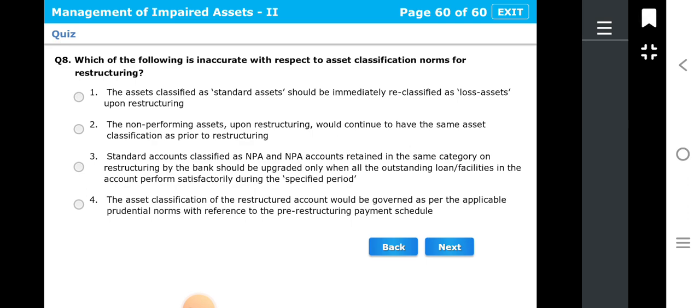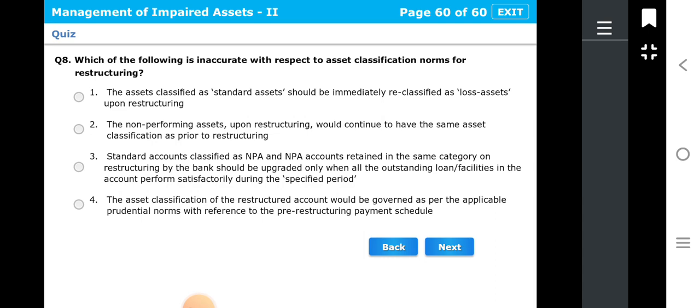Third, standard accounts classified as NPA and NPA account retained in the same category on restructuring by the bank should be upgraded only when all the outstanding loan or facilities in the account perform satisfactorily during the specified period. Fourth, the asset classification of the restructured account would be governed as per the applicable prudential norms with reference to the pre-restructuring payment schedule. So friends, you have to tell which of these points is inaccurate.